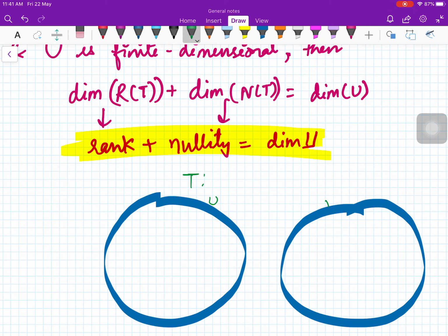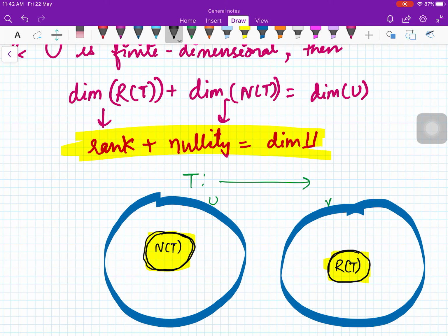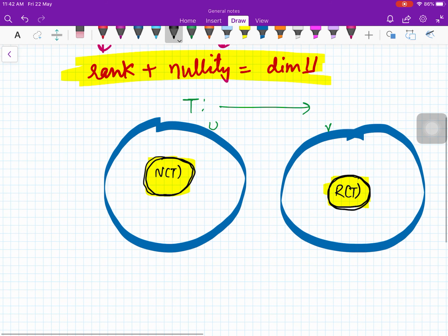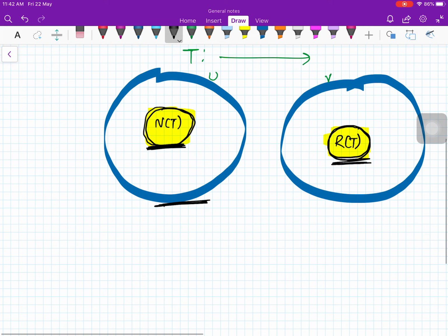There is a transformation from a space U to a space V. You have NT, the null space of T, and here you have RT, the range space of T. We already proved that these are vector spaces, so we can talk about their dimensions. We can always talk about dimension when the things are subspaces. Now we want to prove that the dimension of this space plus the dimension of this space is equal to the dimension of the whole space on the left-hand side.